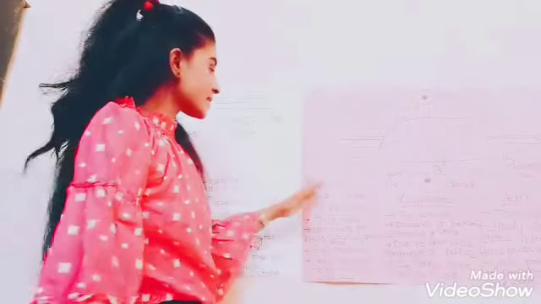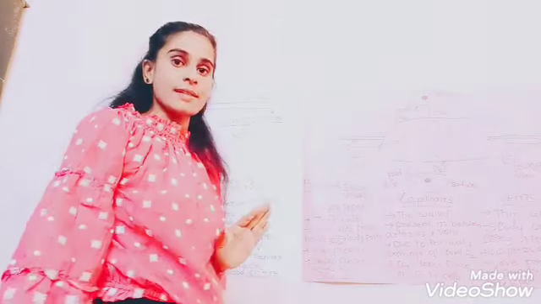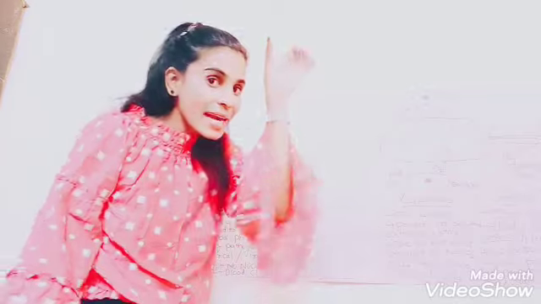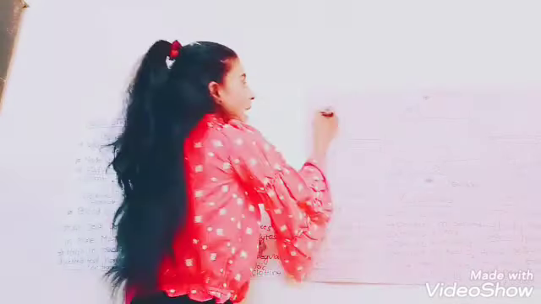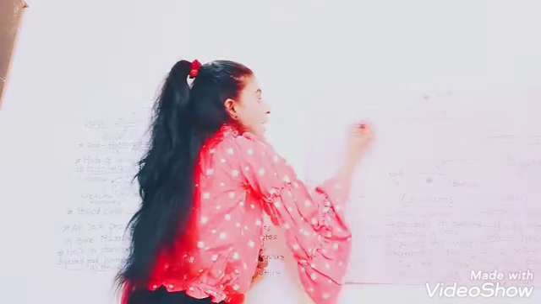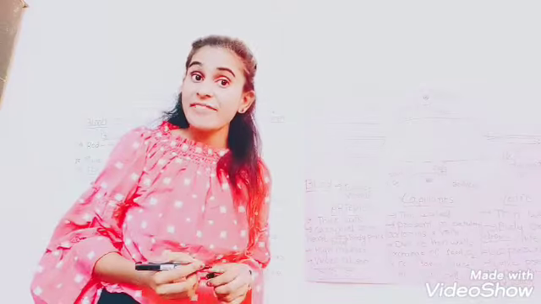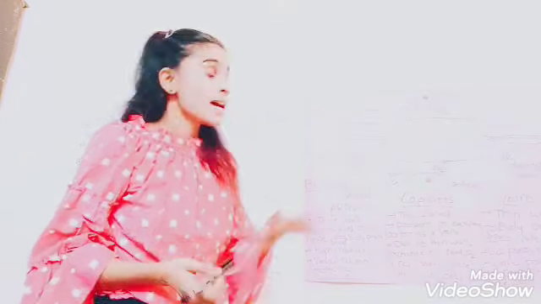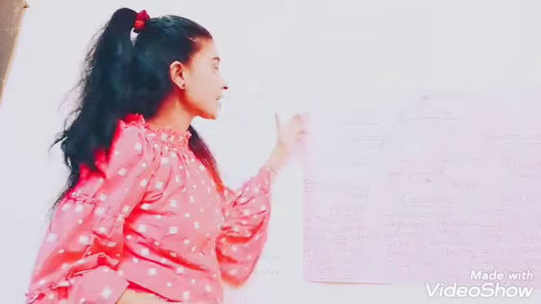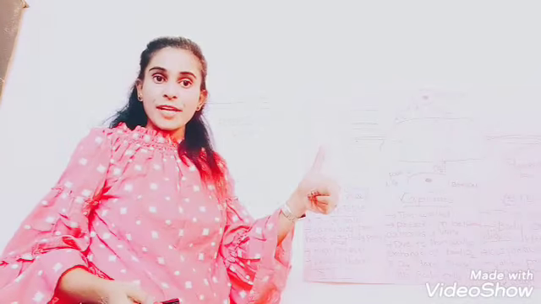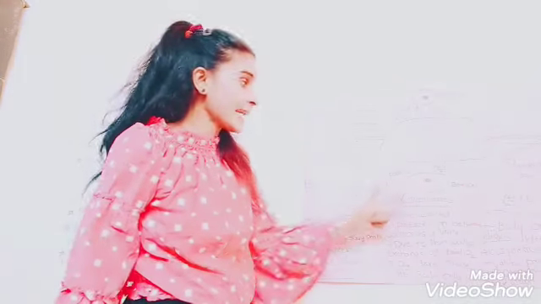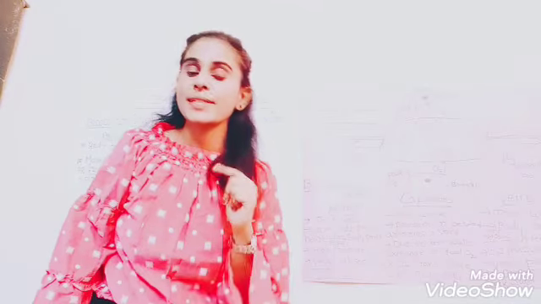So now let's discuss arteries. Arteries have walls, and those walls are very thick. First point: arteries are thick walled, but veins and capillaries are thin walled.